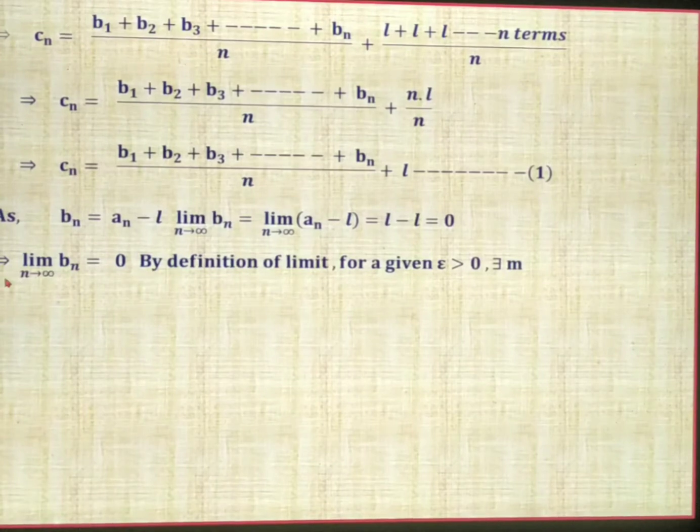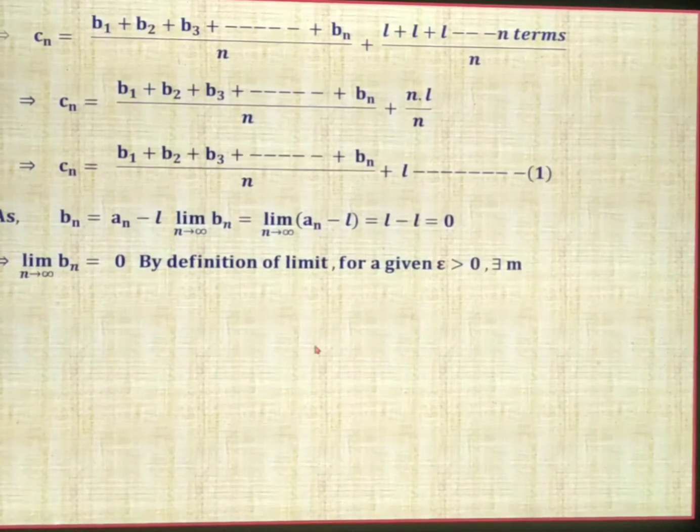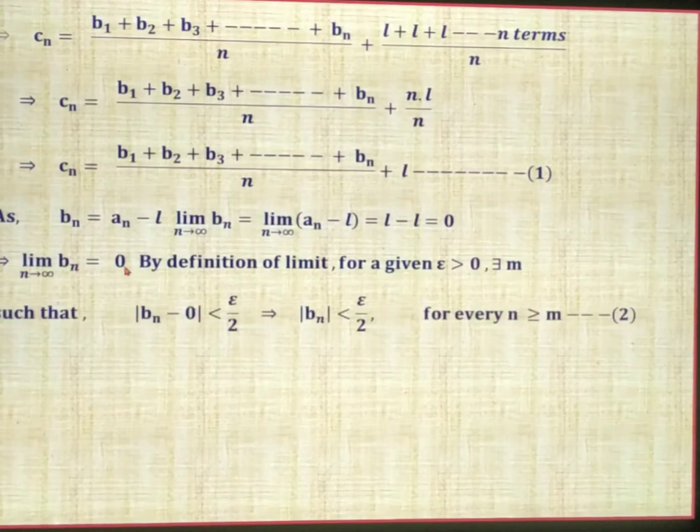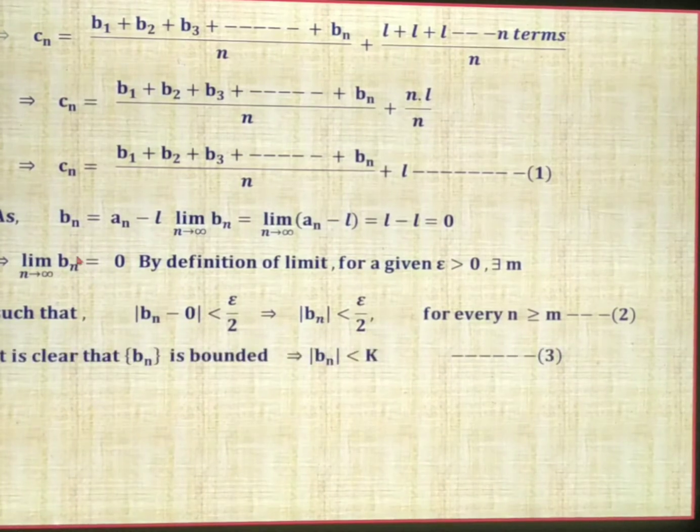So by the definition of limit, if the limit as n tends to infinity of bn equals 0, then for a given epsilon greater than 0 there exists a positive integer m such that modulus of bn minus 0 is less than epsilon, or epsilon by 2, which I have taken. bn minus 0 is the same as bn. Therefore mod bn is less than epsilon by 2 for every n greater than or equal to m. Call this expression 2. Already we have taken that Cn equals b1 plus up to bn divided by n plus L as 1, and mod bn is less than epsilon by 2 for every n greater than or equal to m as 2.